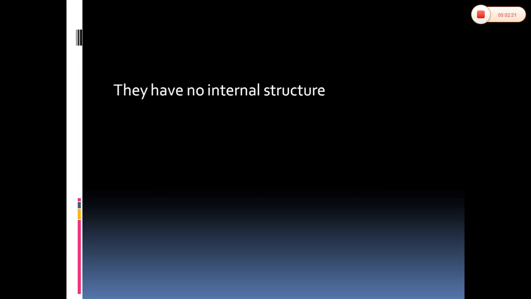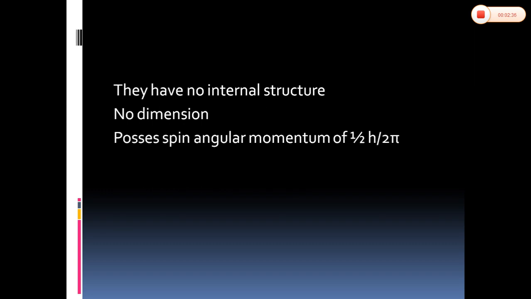So what are leptons? They have no internal structure. That is, they do not possess any structure. They have no dimension, since they do not have any structure. They possess a spin angular momentum of half h by 2 pi.